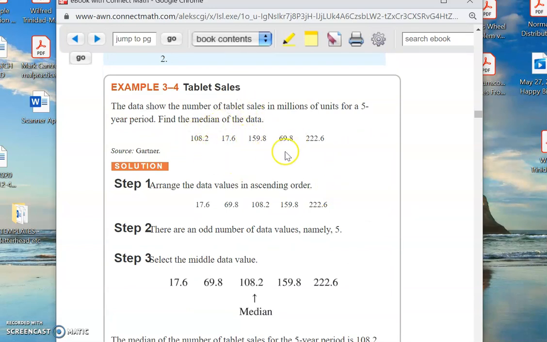Here's the number of tablet sales in millions. You got these numbers here. You put them in order. The smallest guy is 17.6, the next biggest guy is 69.8, and so forth.